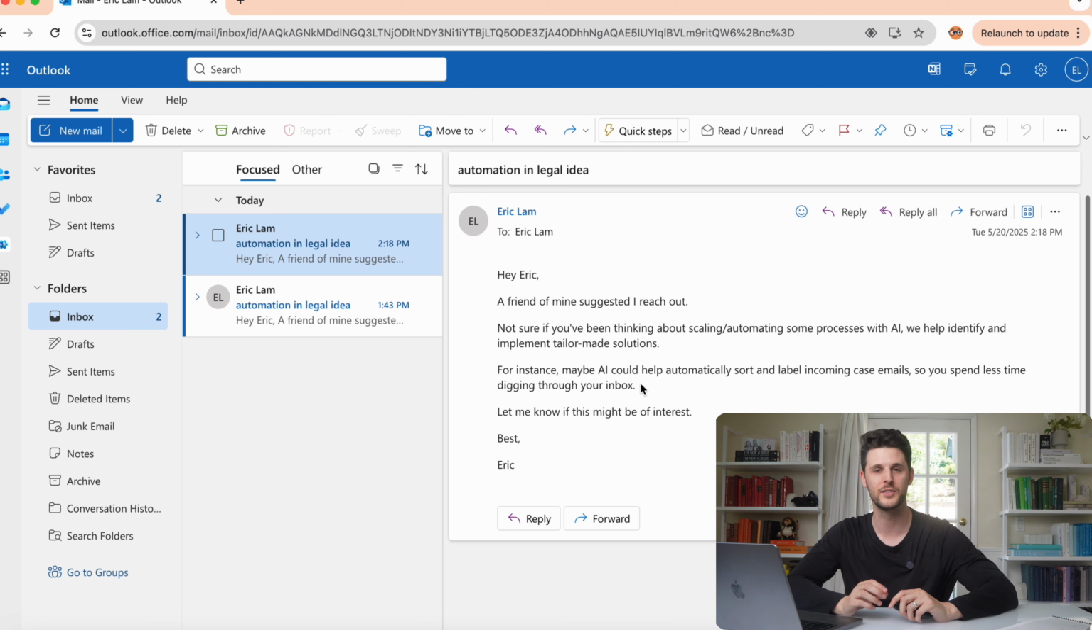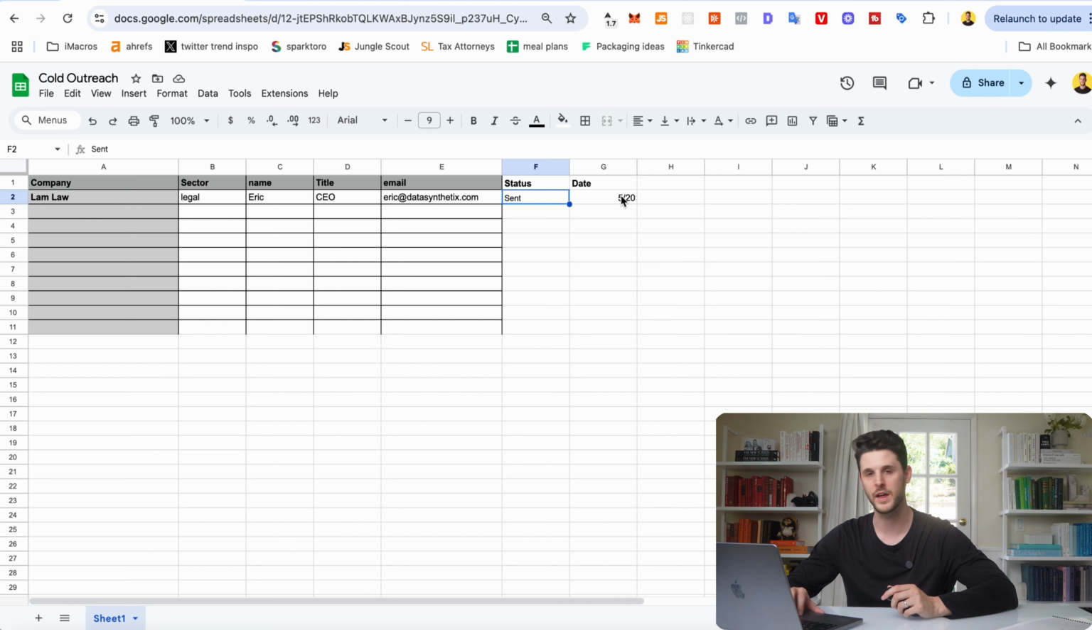Just make sure if you use this, you have your Google Sheet set up the same way as mine. Exactly like this. Everything needs to be exactly the same.